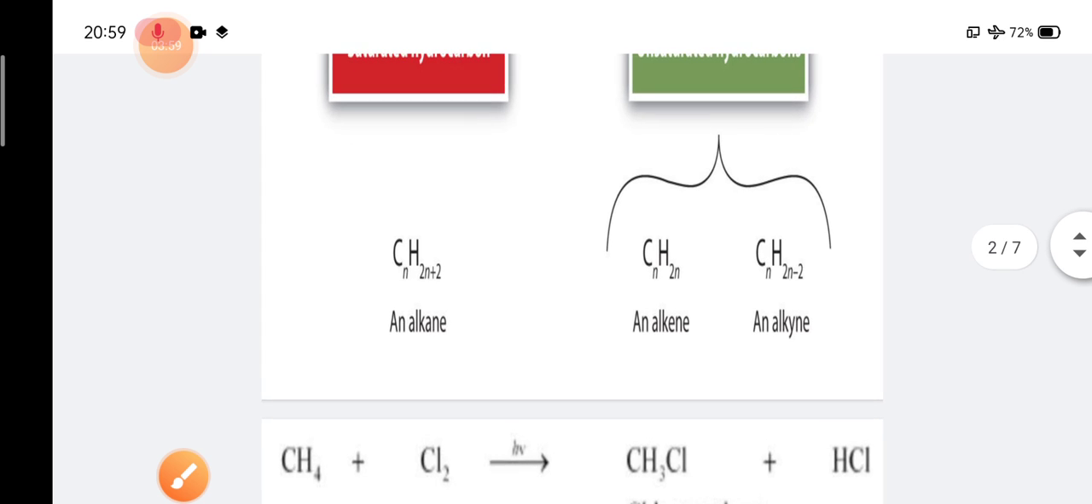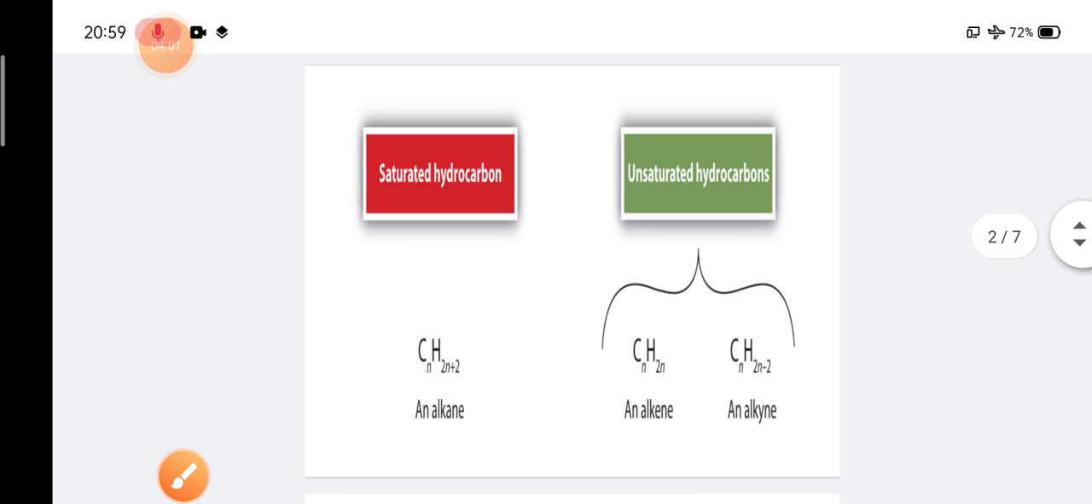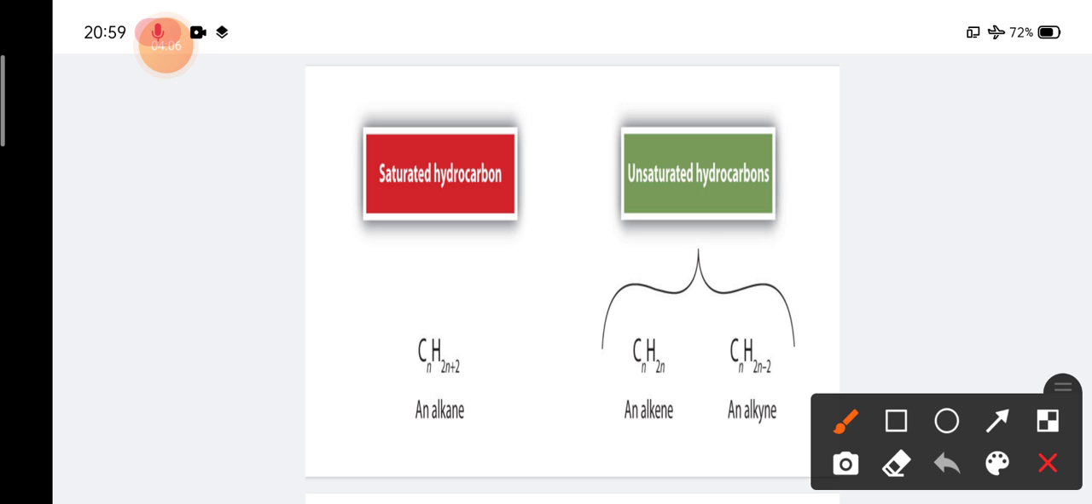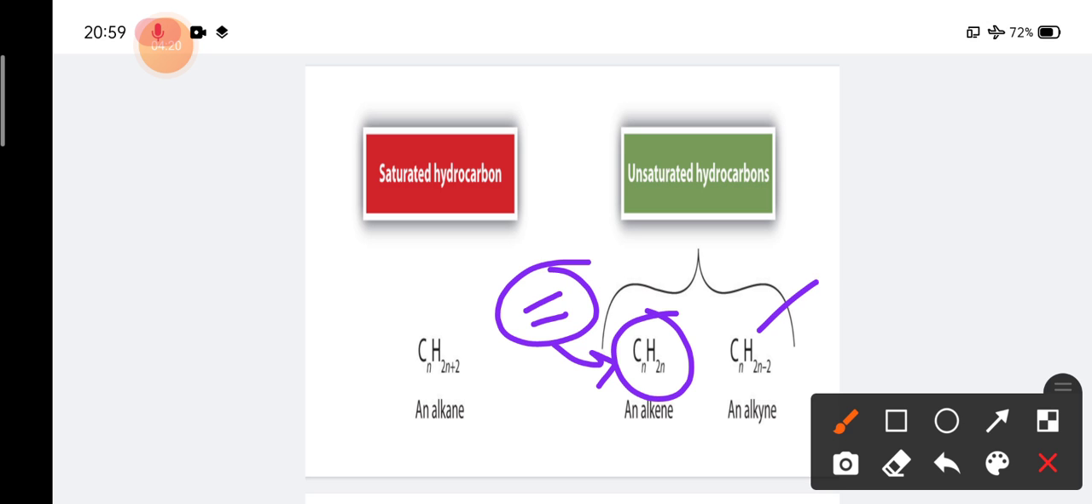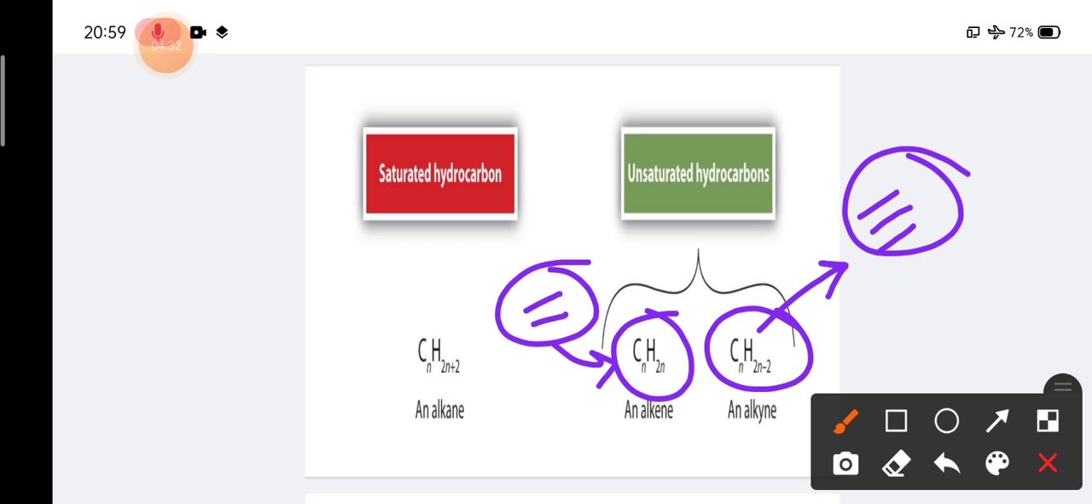If any compound has double or triple bonds, then it will be called unsaturated hydrocarbon. If a compound has one or more than one double bond, then it is called alkene, and the general formula of alkene is CnH2n. If a hydrocarbon has at least one triple bond in that compound, then it will be called alkyne, and the general formula of alkyne is CnH2n-2.